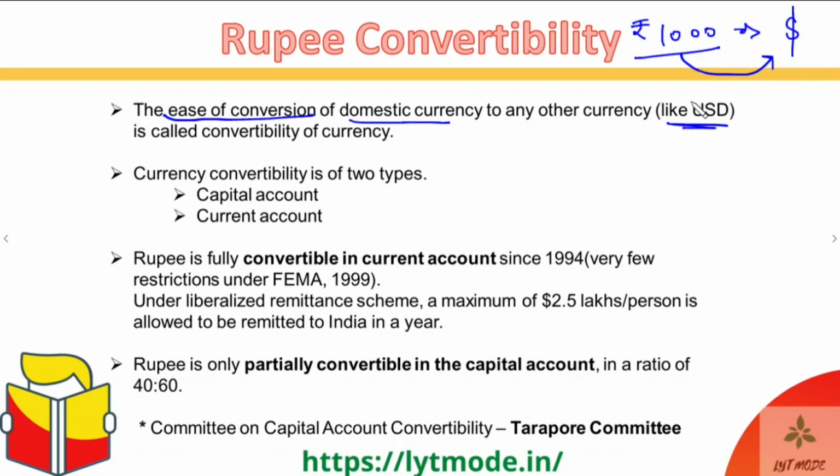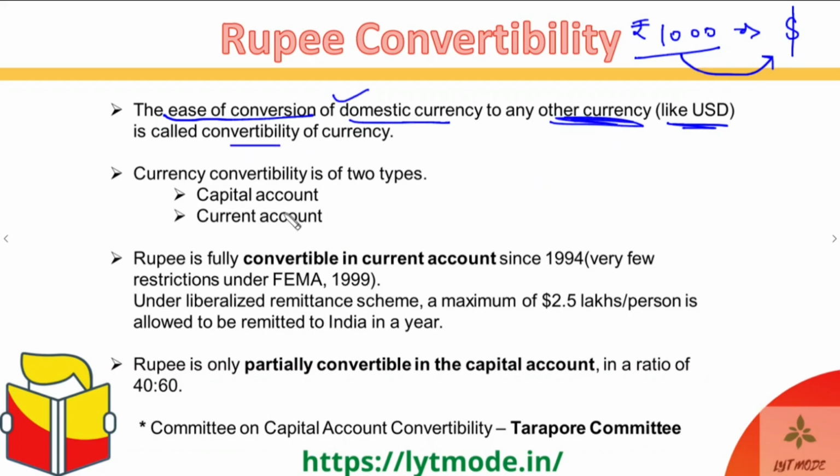How do you get it converted? Do the banks or the financial institutions actually give you a free hand in getting all of your rupees converted into dollars? So all of that is what falls under the convertibility of rupee, or basically the ease of conversion of the domestic currency into a foreign currency, into any other currency.